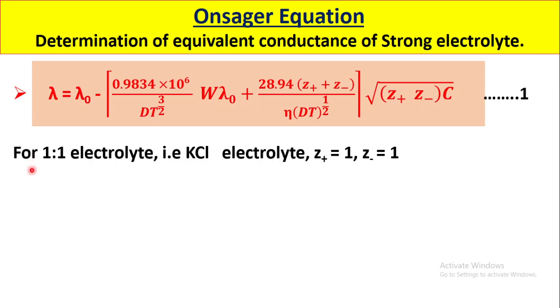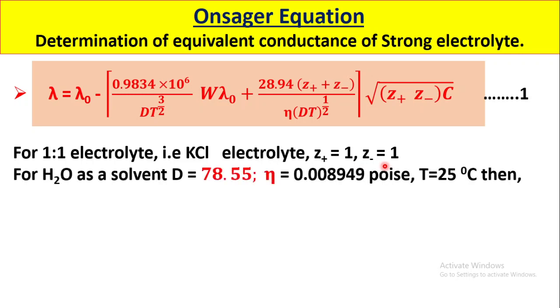Let us take an example of a 1:1 electrolyte, for example KCl or NaCl. For this electrolyte, the valency of the cation, K plus, is 1 and the valency of the anion is 1.